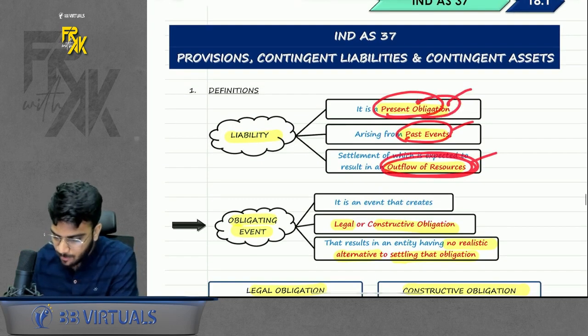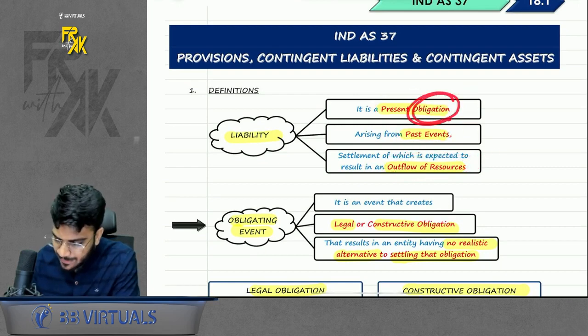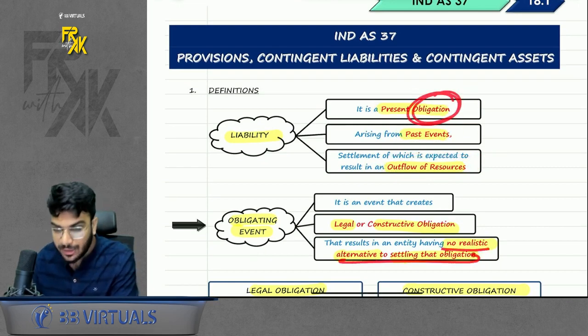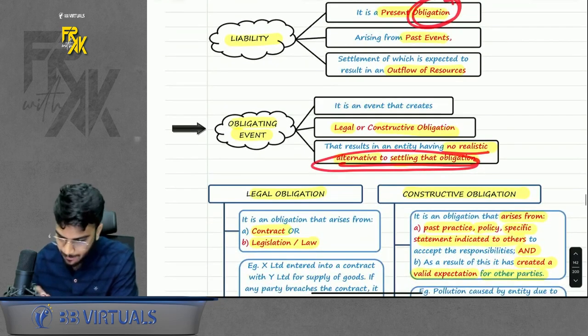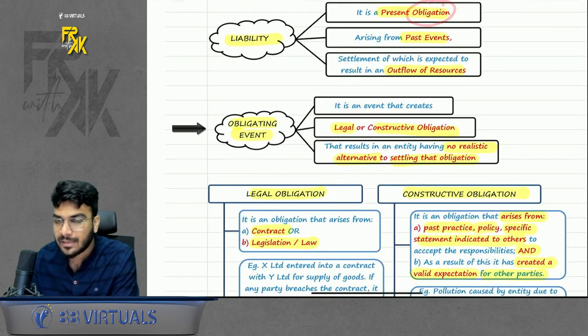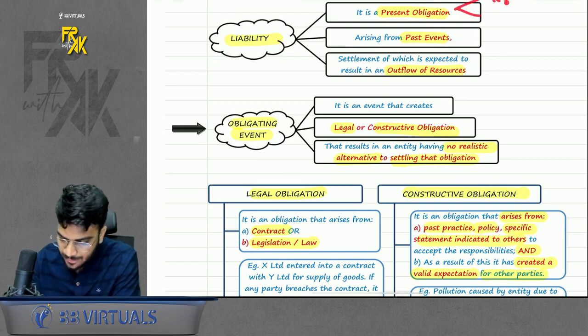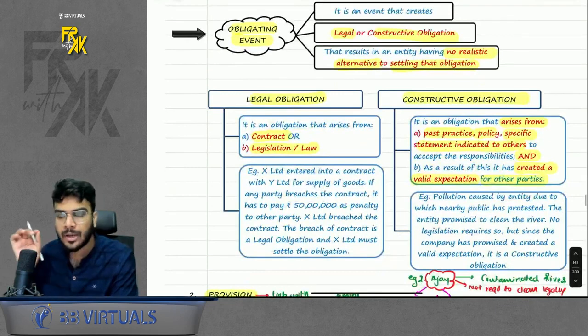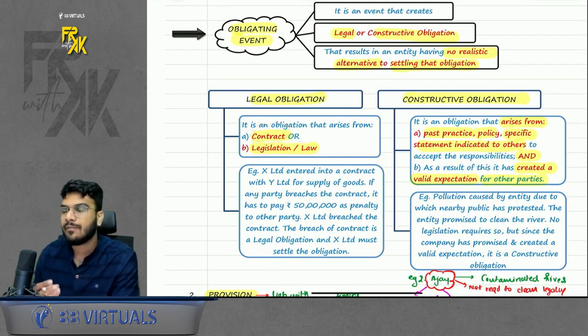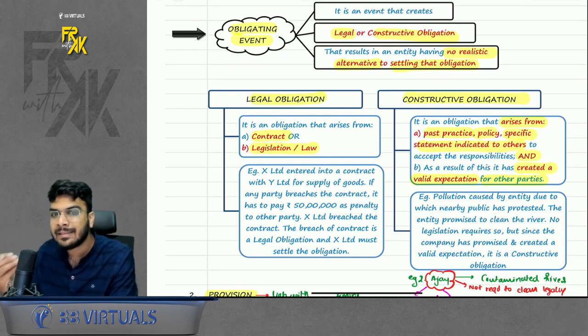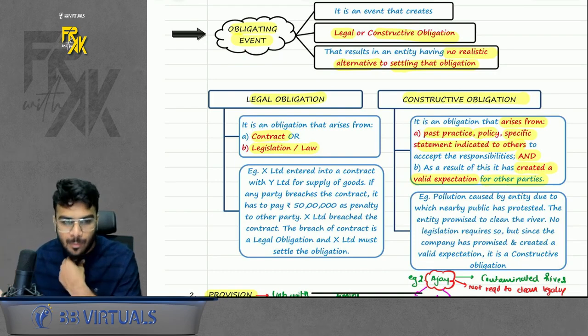Now, what is the meaning of obligation? Obligation simply means that there is no realistic alternative other than settling it. That means you have to pay it no matter what. Acha. But obligation can be of two types, in case you remember. It can be a legal obligation or a constructive obligation. So what is the meaning of legal obligation? Legal obligation is anything which arises out of a contract or a law, right? So if you have a contract where you purchased anything on credit, it is a legal obligation, creditors.